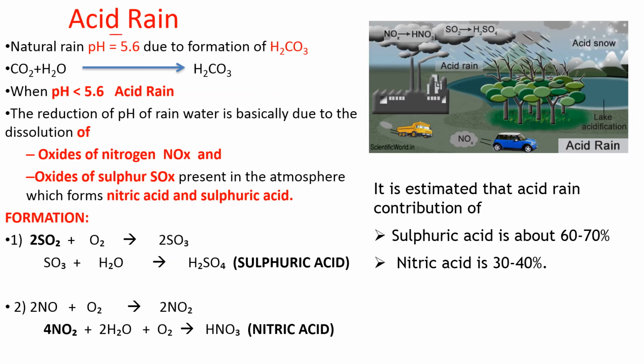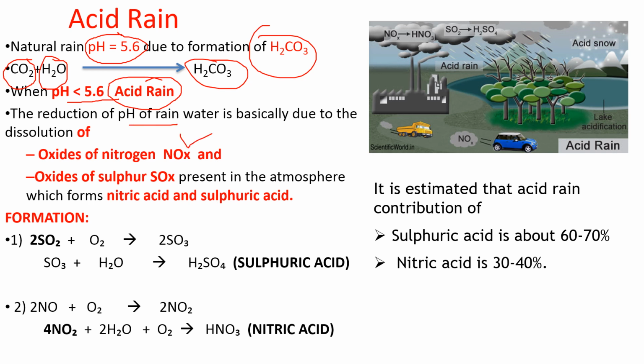The next phenomenon is called acid rain. Natural rain is acidic only, with a pH of around 5.6 due to the formation of H2CO3. Basically, CO2, at its normal concentration in the atmosphere, combines with water and results in carbonic acid. So it is normally acidic, at 5.6, but if its pH is less than 5.6, then only it is termed acid rain.